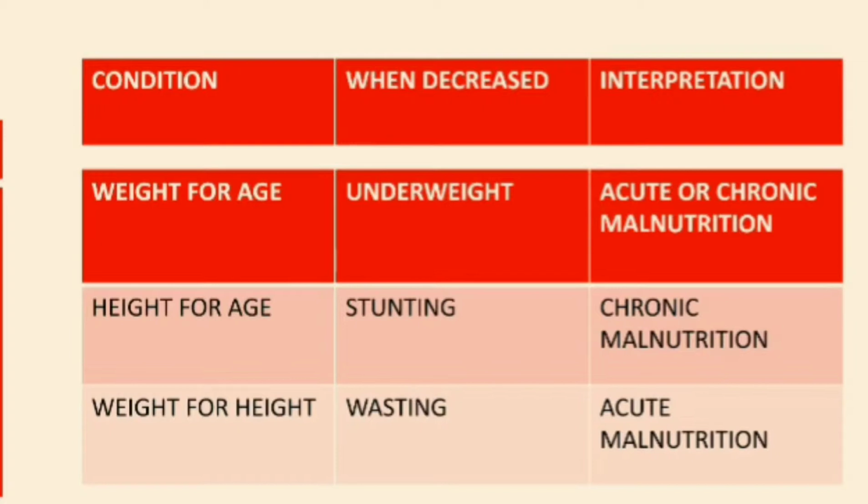The third one, which is very important, is weight for height. It is the weight of the affected child to the weight of a normal child who has the same height. Now here, when there is decreased weight for height, we call it wasting, and that wasting indicates acute malnutrition. Whenever there is acute malnutrition, there is severe wasting of the muscles of the body, and there will be decreased weight for height.